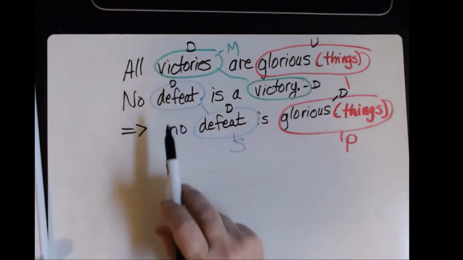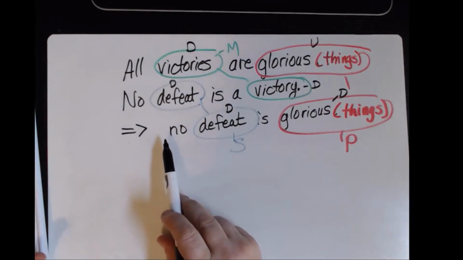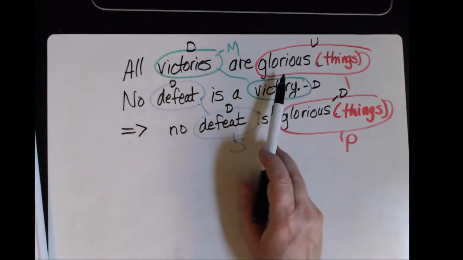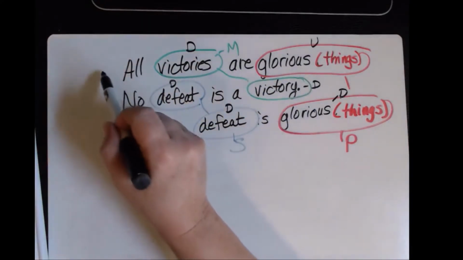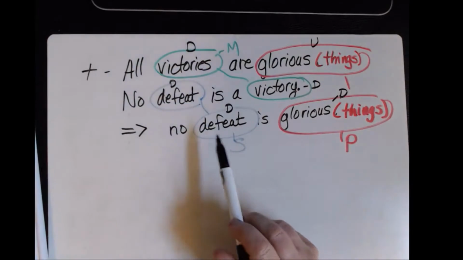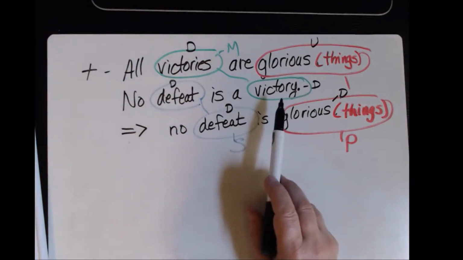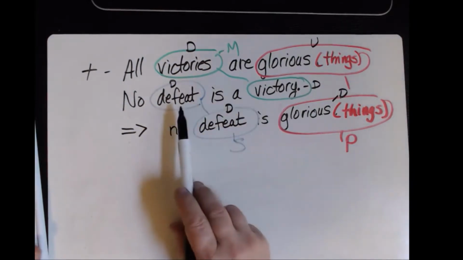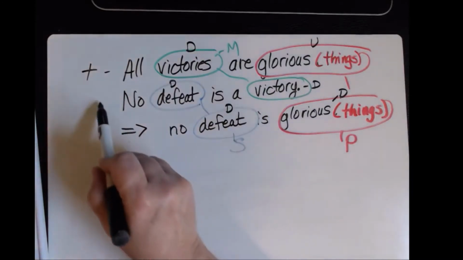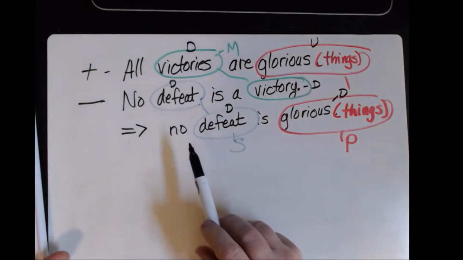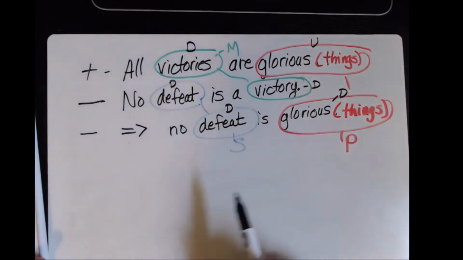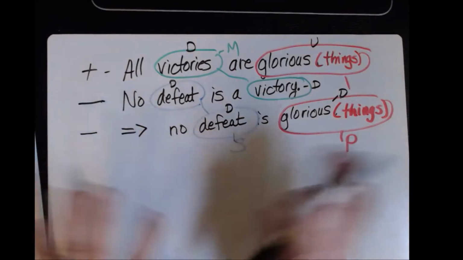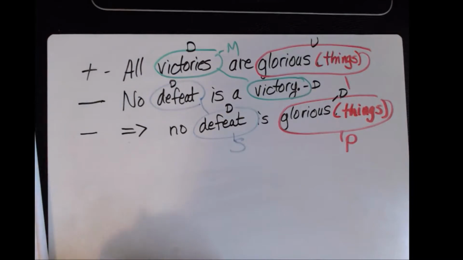Now let's look at the premises and the conclusion and say whether or not they're affirming or negative. All victories are glorious things. I'm affirming that this does indeed equal that. That is affirming, so it is a positive statement. No defeat is a victory. I'm saying this does not equal that, so it's a negative statement. No defeat is equal to that, so once again this is a negative statement. Okay. So we've done all of our descriptions, we have all of our attributes.